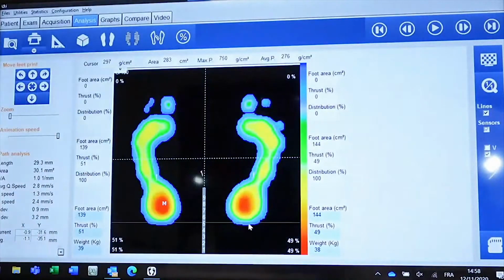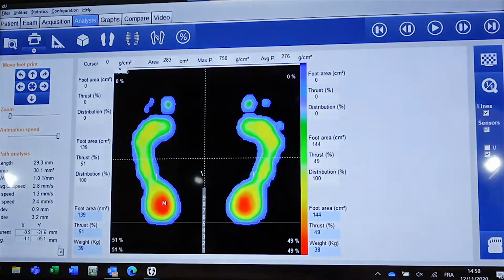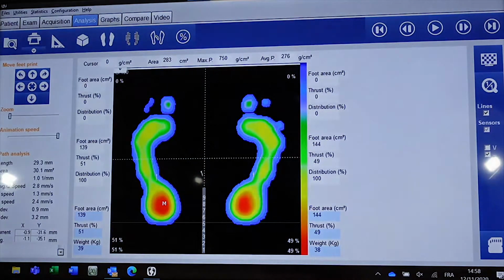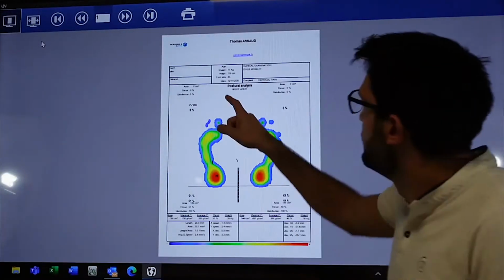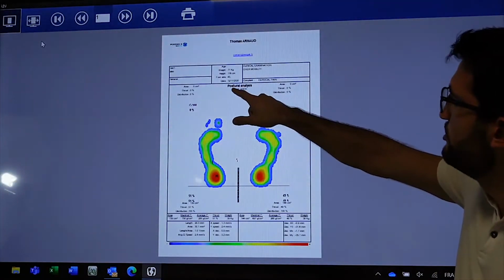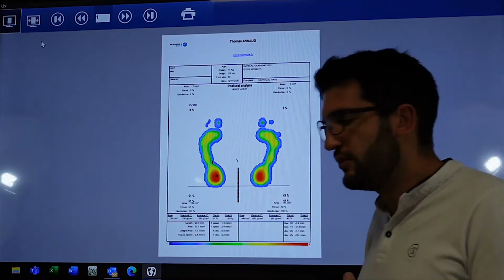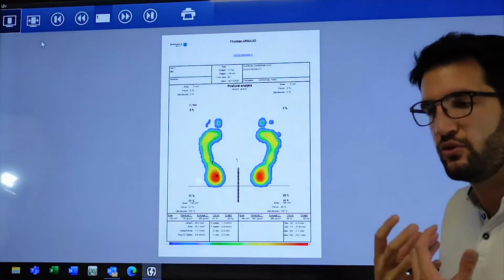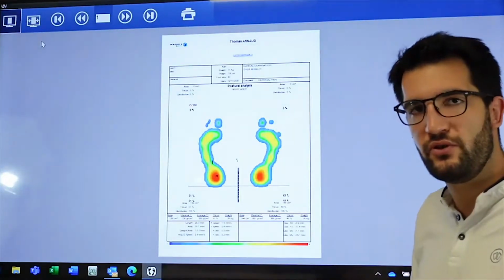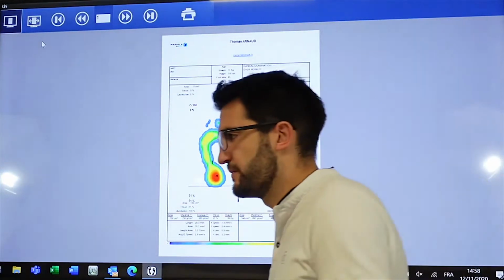If you want to put one general comment here, for example, high arch, then when you print out, my general comment will be here. So you can underline the comment, putting some data in front of the eyes of the prescriber and the patient.